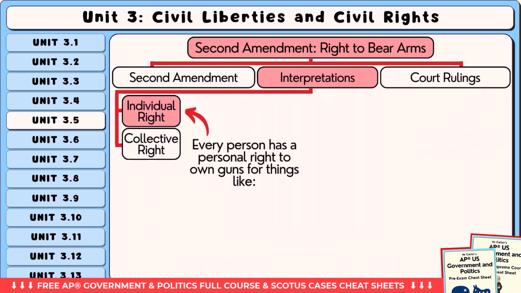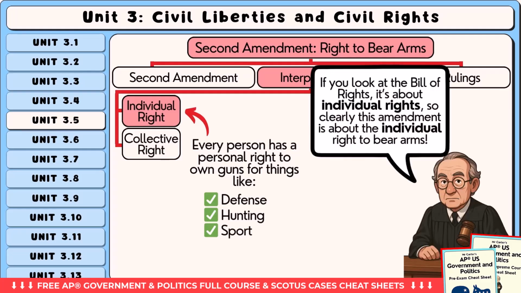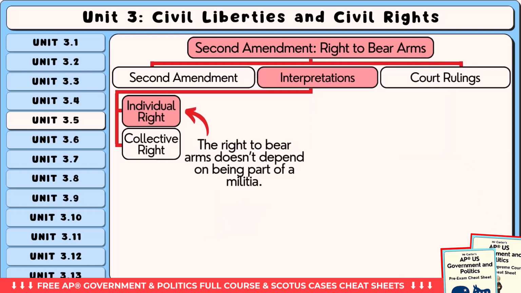The individual right view says that every person has a personal right to own guns for things like self-defense, hunting, or sport. This interpretation treats the Second Amendment like the other parts of the Bill of Rights. It protects individuals, not just groups. People who support this view believe that the right to bear arms doesn't depend on being part of a militia.